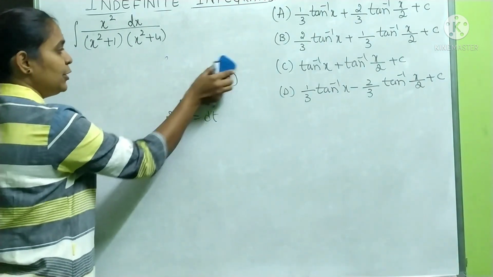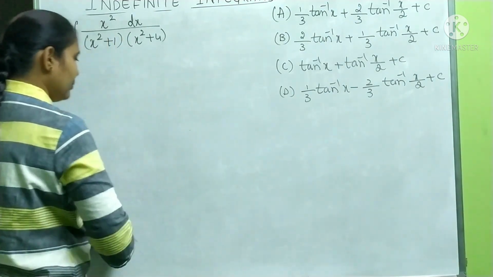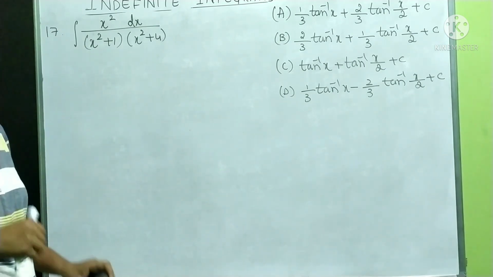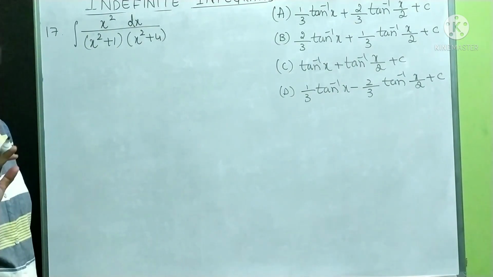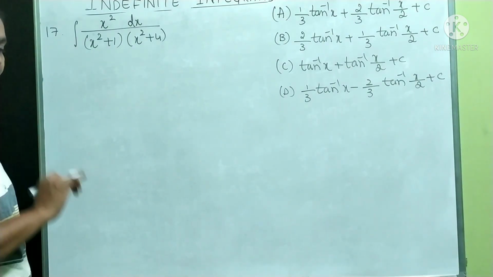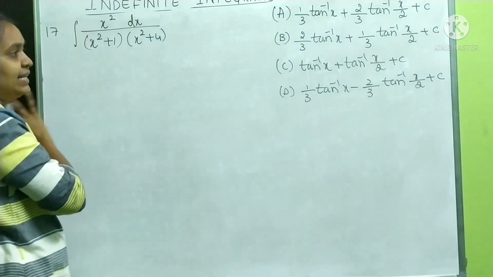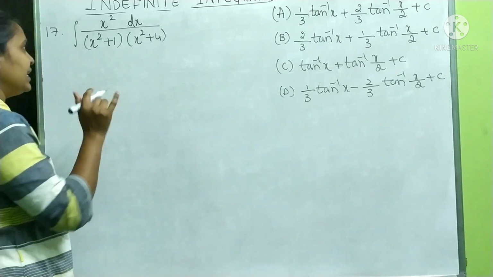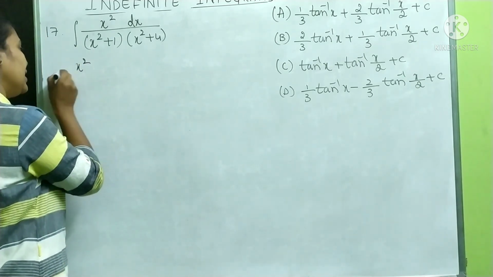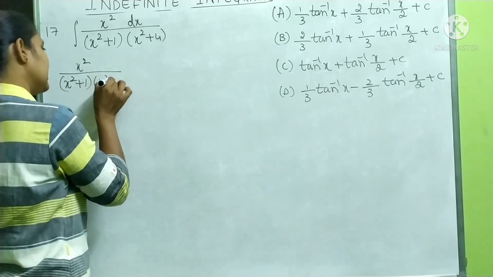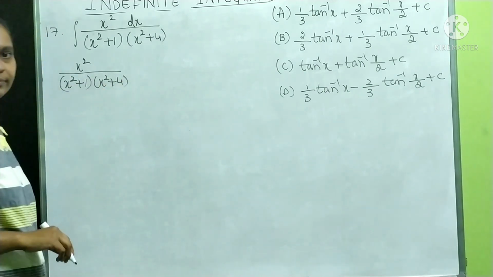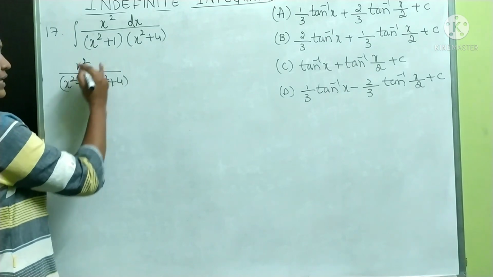So what I will do here is, I make the substitution outside the integration. For a while, let me think that the integration is not there. If the integration is not there, how will it be? x square divided by x square plus 1 into x square plus 4. Okay, it is outside the integration.